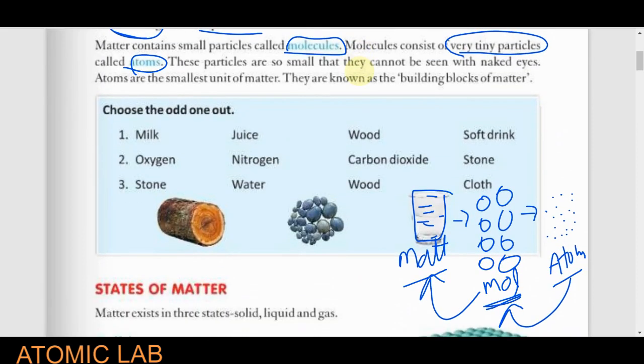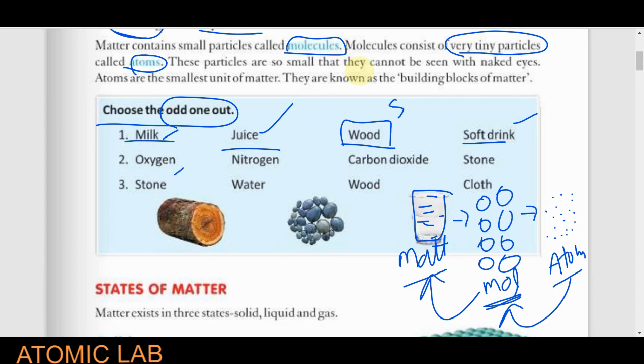Now we will see here: choose the odd one out. Milk, juice, wood, soft drink. Definitely you will say wood is the odd one. The reason is milk, juice, and soft drink are found in the liquid state, but wood is found in the solid state. If you see oxygen, nitrogen, carbon dioxide, and stone, which one is the odd one? Definitely stone, because oxygen, nitrogen, and carbon dioxide are gases, and stone is a solid.